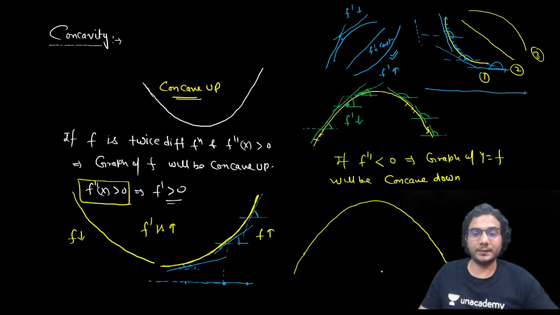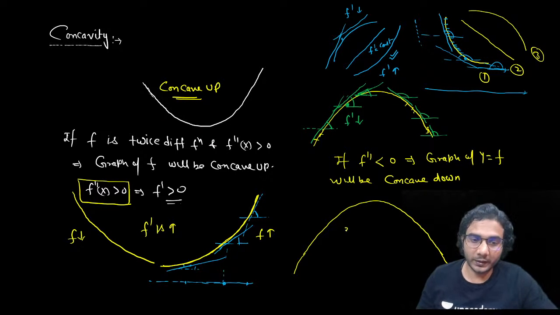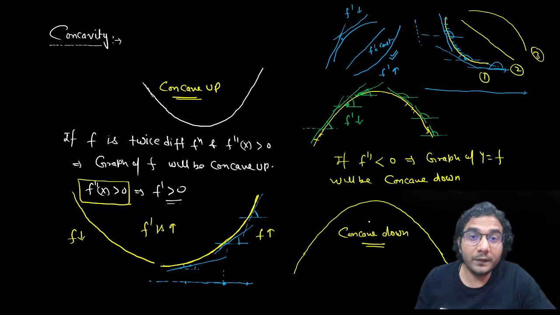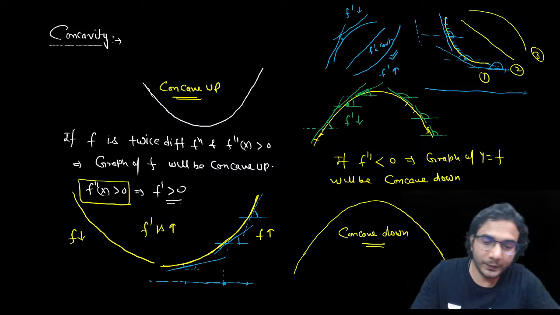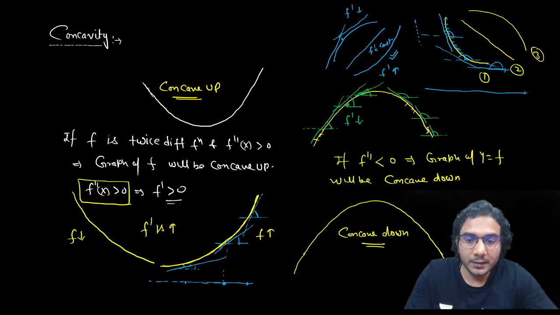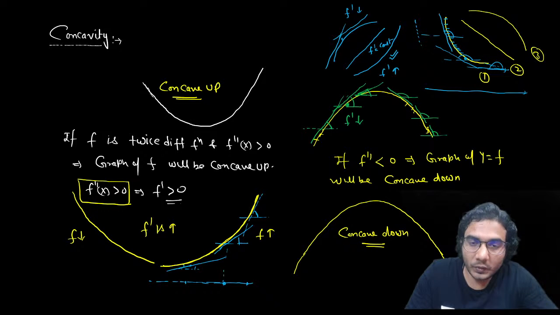Is that okay? So this is called concave down. Concave down graph. And again, we are not commenting on f. F can increase or decrease. So I hope this is clear now. Now further, let's check the concavity of some functions.